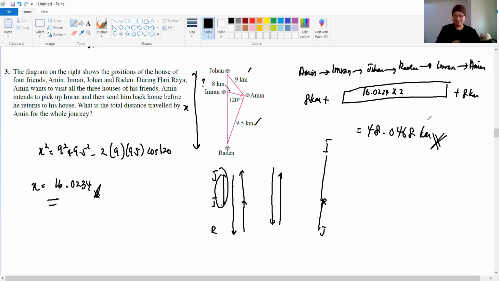Okay, so hopefully, please double check this answer here. Okay, so that is the end of our exercise for 9.2.